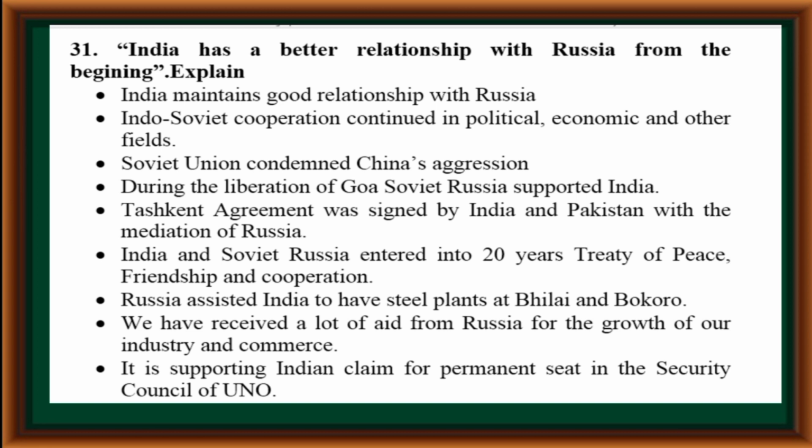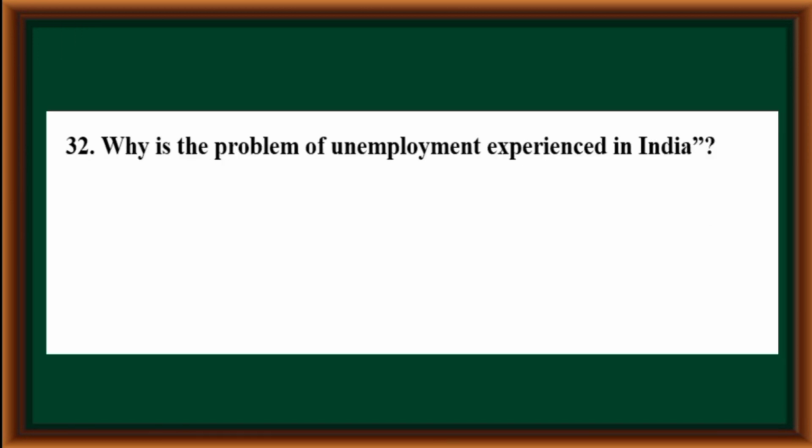India and Soviet Russia entered into a 20-year treaty of peace, friendship and cooperation. Russia assisted India to have steel plants at Bhilai and Bokaro. We have received a lot of aid from Russia for the growth of our industry and commerce. It is supporting the Indian claim for a permanent seat in the Security Council of the UN.